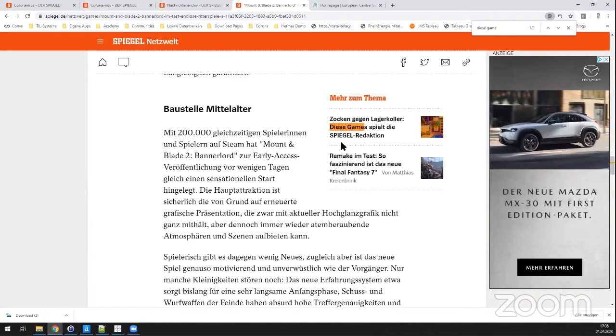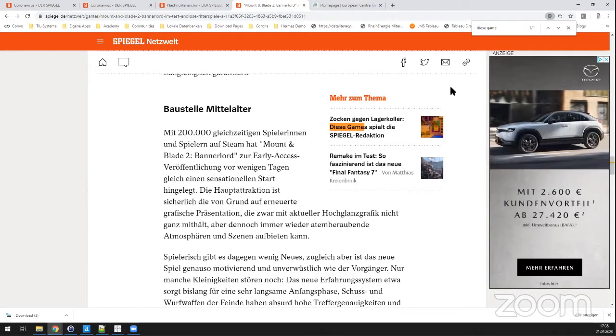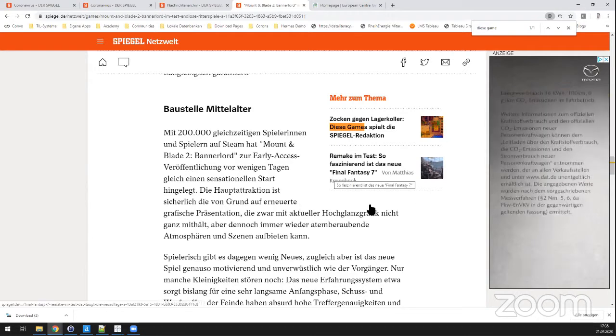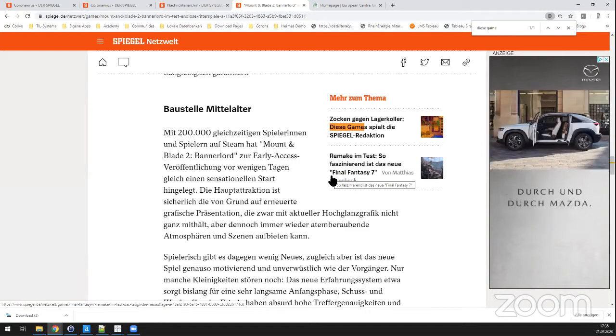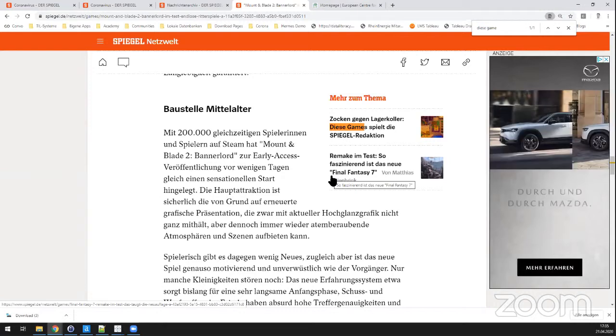And the link contains the term corona. So basically, this is part of the article, and this is why it's flagged as corona, even though it doesn't have anything to do with it. So this kind of thing can happen during web scraping.